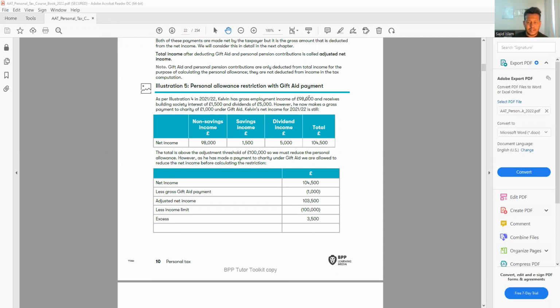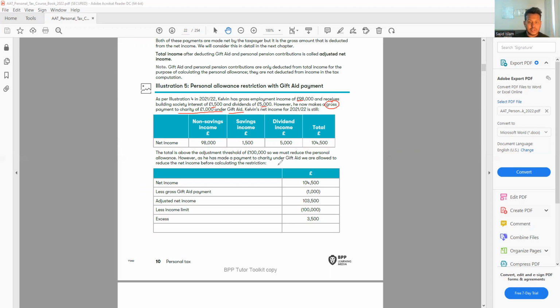Calvin has a gross employment income of 98,000, that's non-savings income. He receives interest of 1,500 and dividends of 5,000. However, he now makes a gross payment to charity. Be very careful with this word, gross. If the question says net, you have to make it gross, so divide by 0.80. If there is a personal pension contribution or any gift aid donation and the question mentions it is net, you have to make it gross. But this question says gross, so we don't have to do anything. So he makes a payment to charity of 1,000 under gift aid. That means 1,000 will be reduced from my total income. Very, very careful with that.